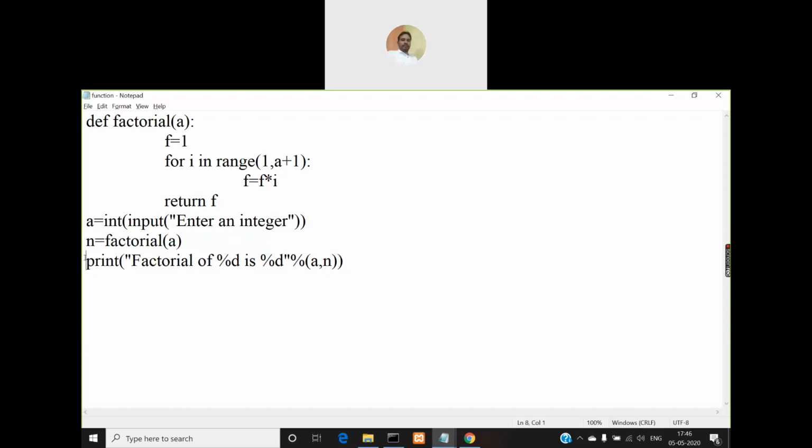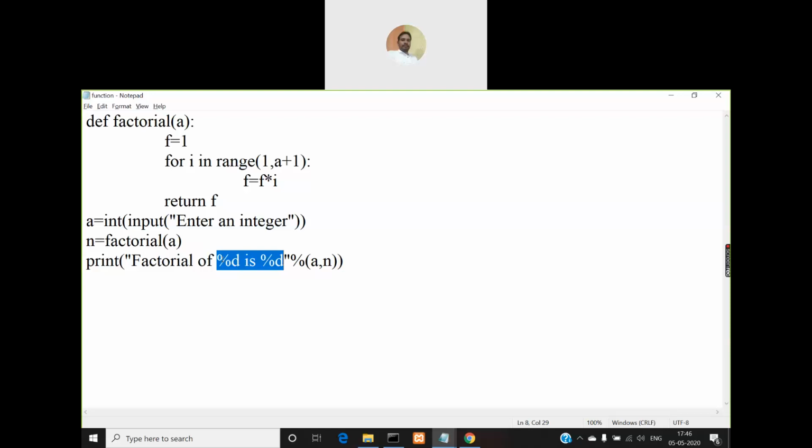Now if you want to print the factorial of a, how to print it? Print the value of n: "Factorial of %d is %d". This is the first time we are seeing format specifiers in Python. Just like in printf and scanf functions in C, we use format specifiers like %c, %d, %ld, %f. These specify the data type of the variable that we are printing.